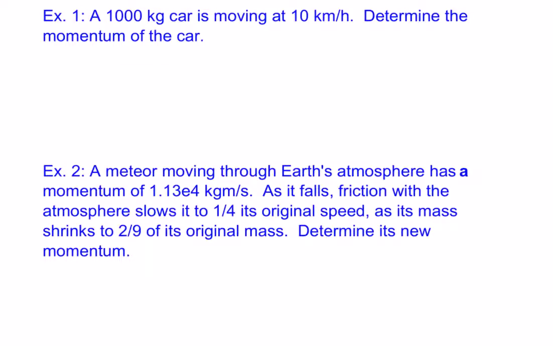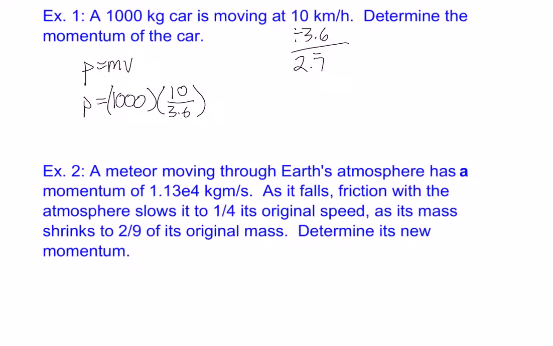So let's do a couple of examples using that formula. Our first one, we have a 1,000 kilogram car moving at 10 kilometers per hour. We just want to use p equals mv, so pretty basic. We have 1,000 kilograms times velocity, but remember velocity has to be in meters per second. So we have to divide 10 by 3.6, and that gives us 2.7 repeating. The best way to do this on your calculator is type in 1,000 times 10 divided by 3.6, then you don't have to worry about rounding the decimals.